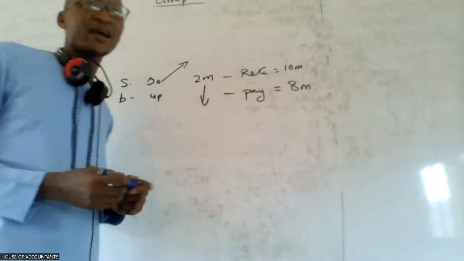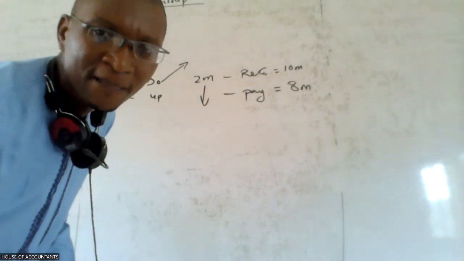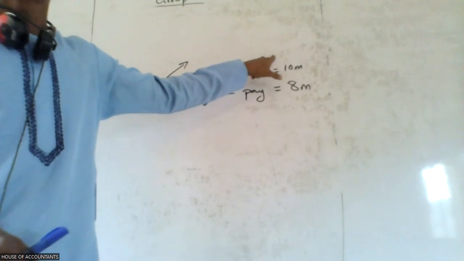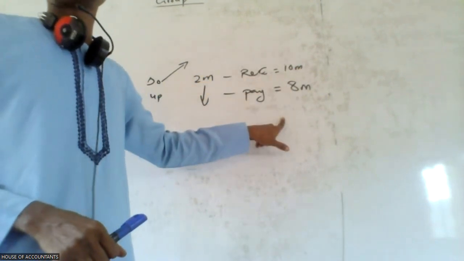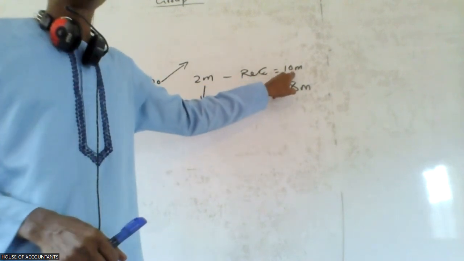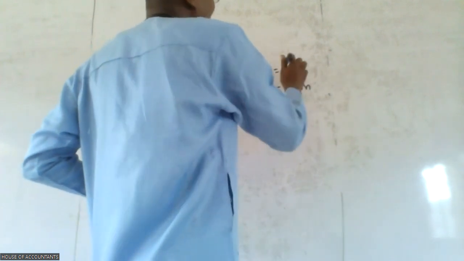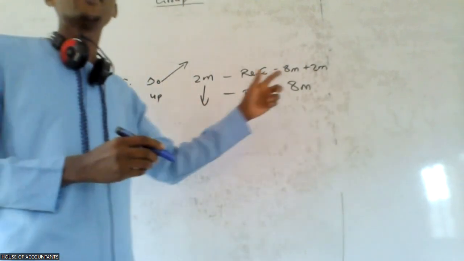Maybe we are getting the gist. I will take it again. The rule is that both intercompany balances must agree. But this one is saying 10 million naira you are owing me, before it was 8 million naira, but there's an additional 2 million naira to make it 10 million naira.